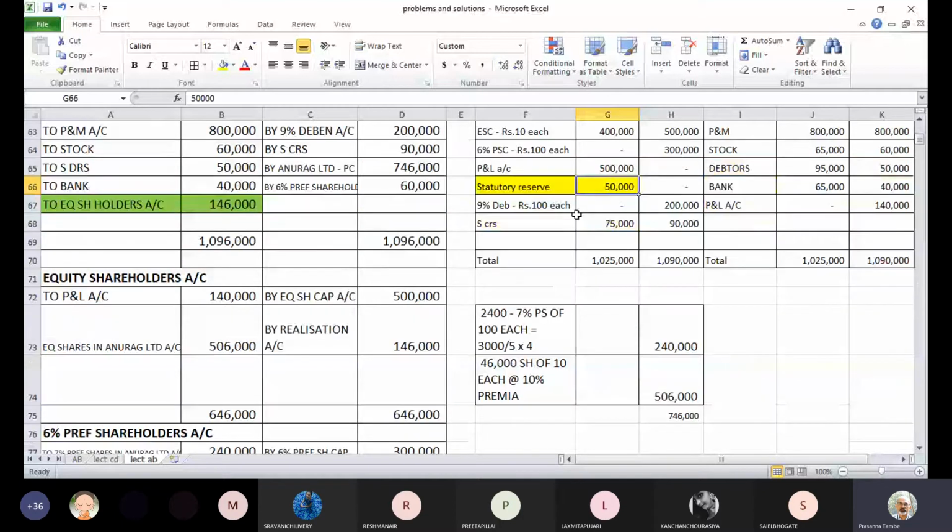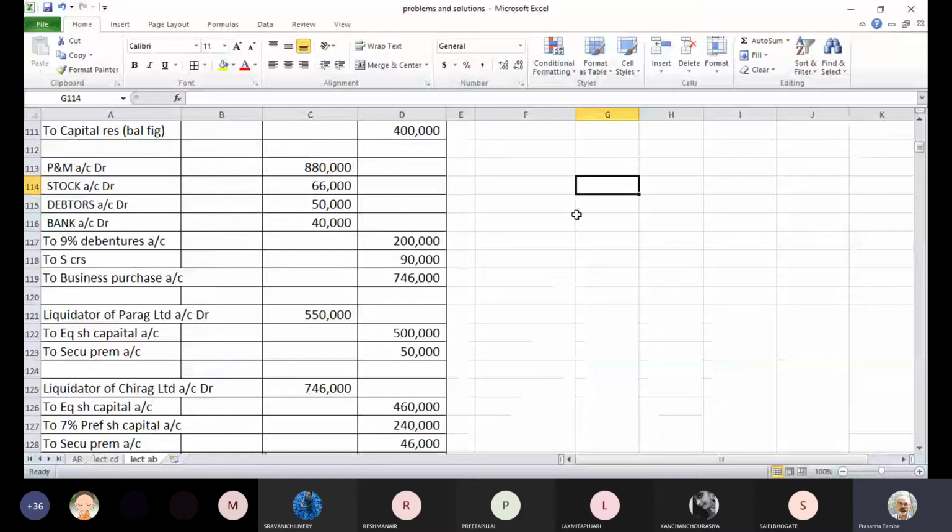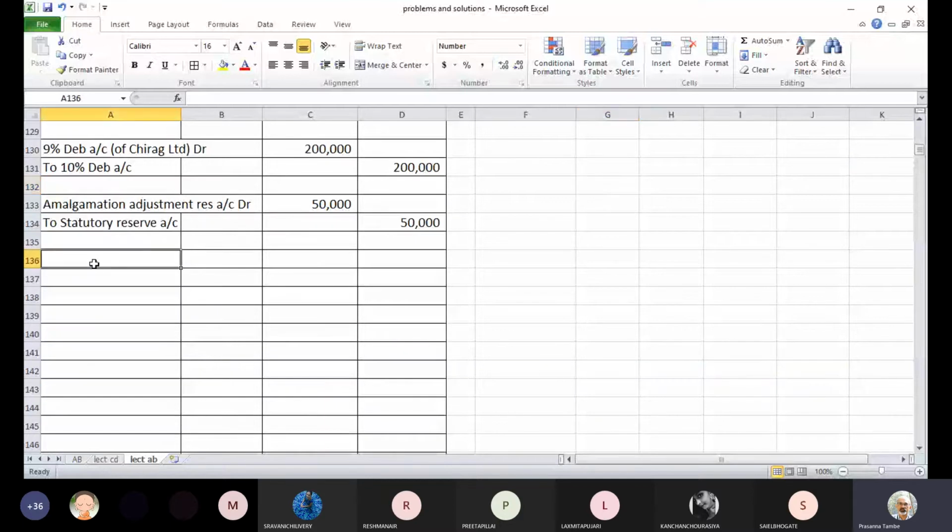So we will pass one simple entry in the books of Anurag Limited to take care of this, and the entry will be sundry creditors account debit to sundry debtors account. This will eliminate your intercompany outstanding 5,000 and 5,000.